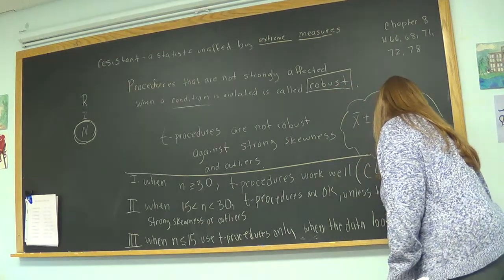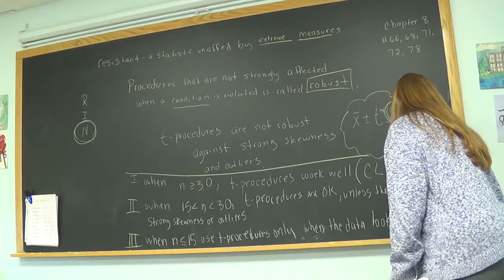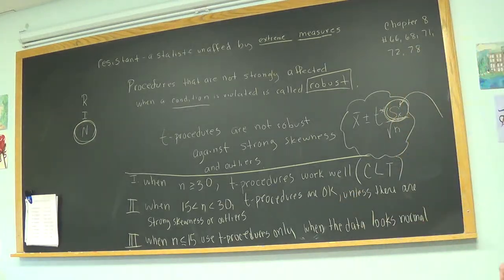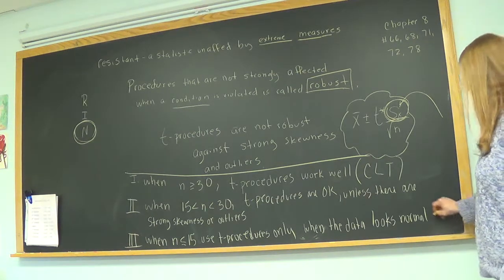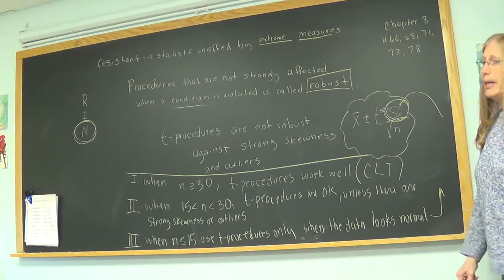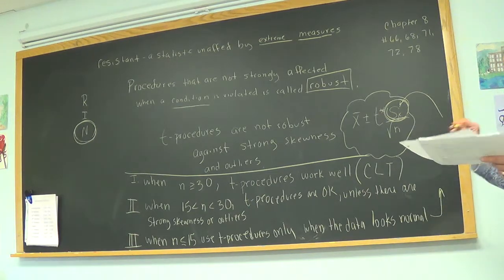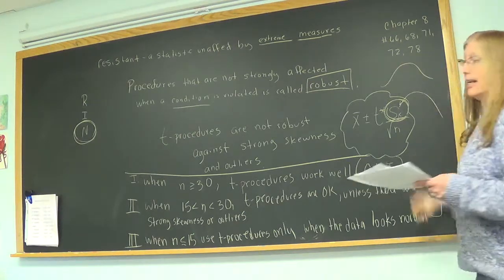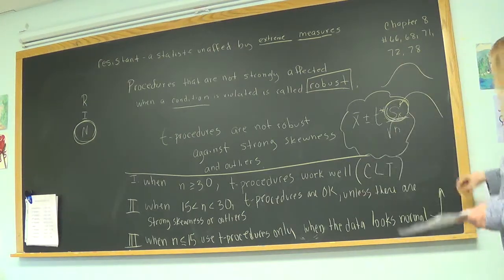So you're going to have to look at the data. You have to look at it for part 2 as well. But when the N is small, 15 or lower, and it looks normal. What do I mean by looks normal? All I mean is, I'm a little slack on that. It doesn't have to look exactly like that, but it has to be symmetrical.